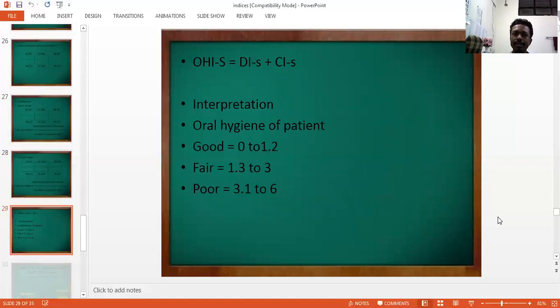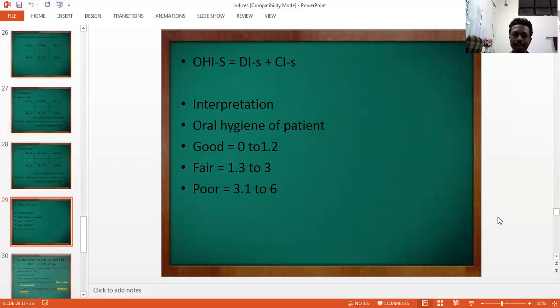Then the debris index and calculus index are calculated separately, and both the scores are added to assess the oral hygiene status of the patient. Interpretation is done like this: good oral hygiene when scores are from 0 to 1.2, fair oral hygiene when scores are from 1.3 to 3, poor oral hygiene when scores are from 3.1 to 6.